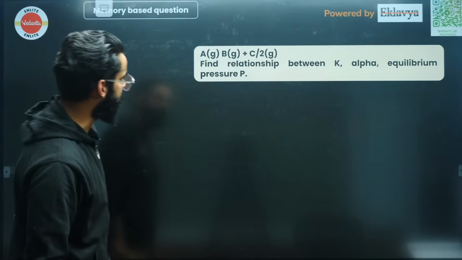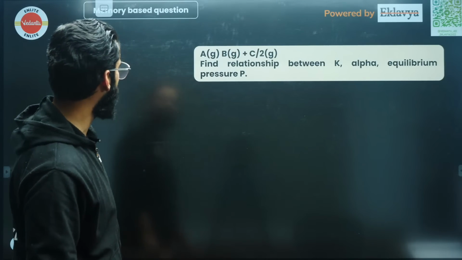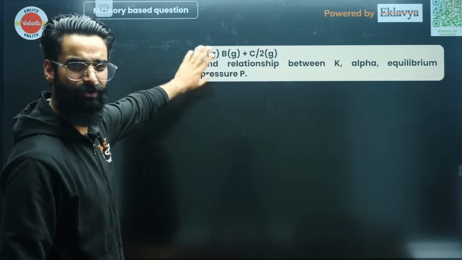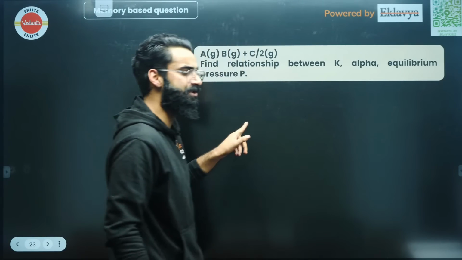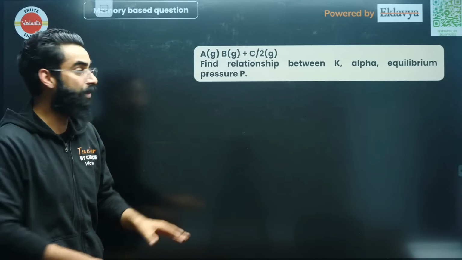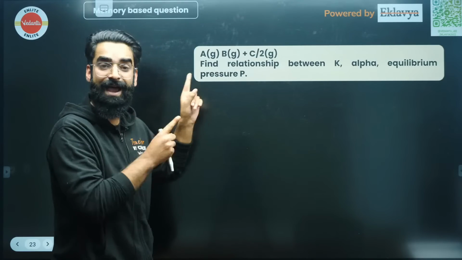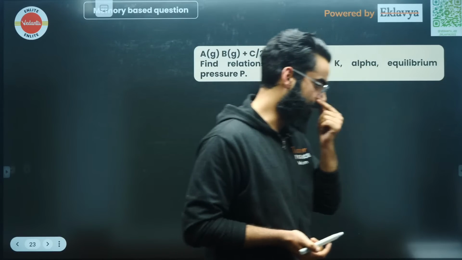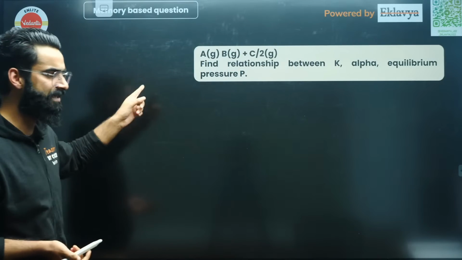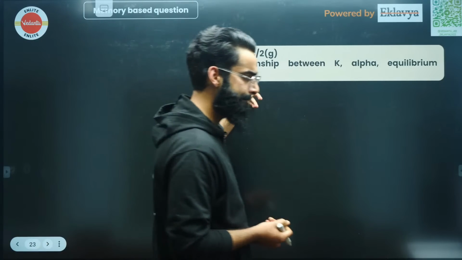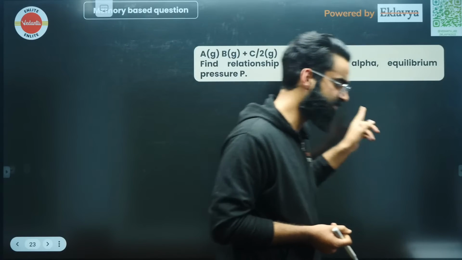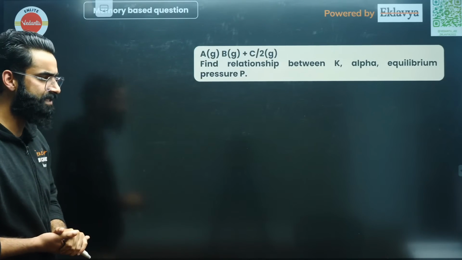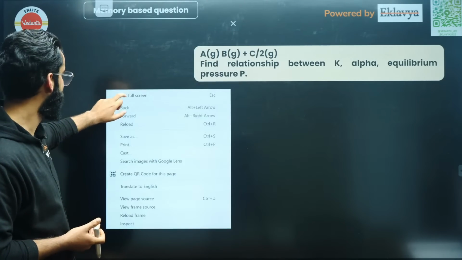Okay, this is one more question. A gives B plus C by 2. Find the relationship between K and alpha. Was this question asked, people? If this question was asked, just let me know in the chats what was the actual format of the question, what was the actual reaction given, and what were the parameters given. Give me some green signal from the chats if this question was asked. Fast, don't delay it.